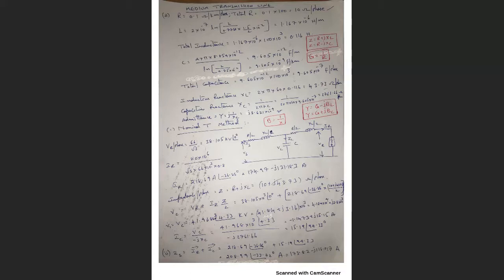Now, how can I calculate the receiving end current? Receiving end current will be the power which the load is drawing divided by root 3 into VL IR. So here I will take VL, not V per phase. Why? Because the formula for P is root 3 VL IL cosine phi. So here I will take 66 kV and the power factor is given as 0.8.